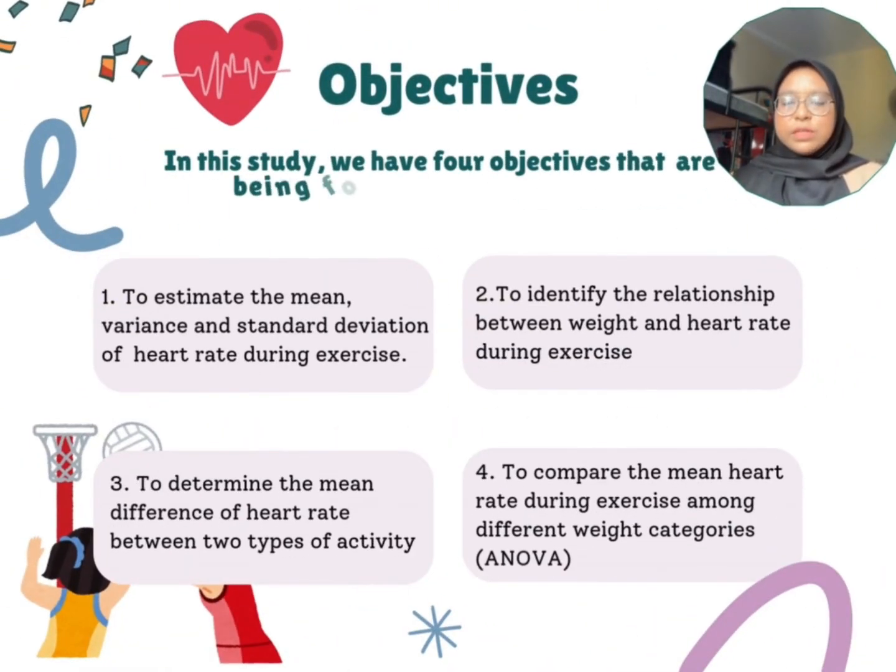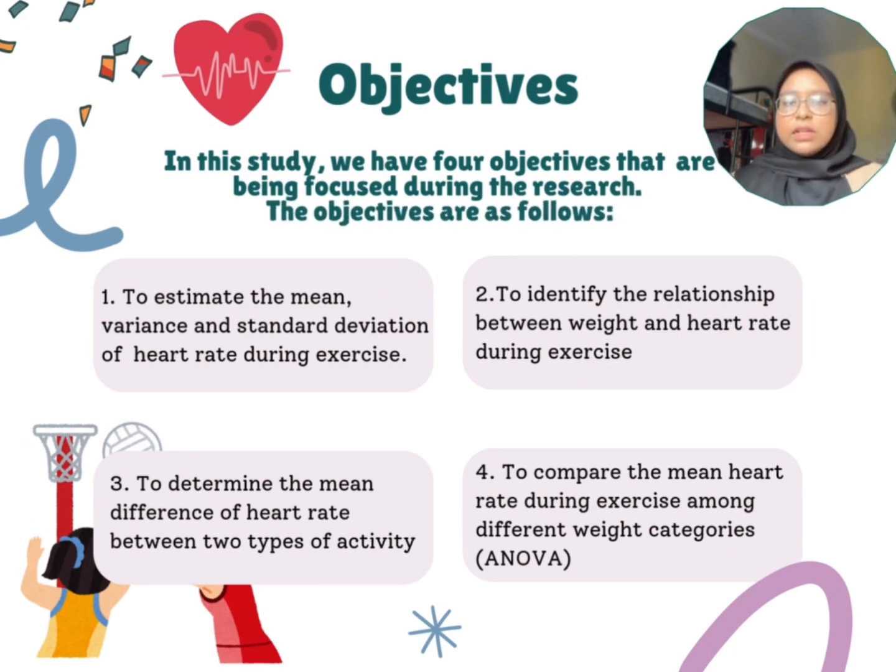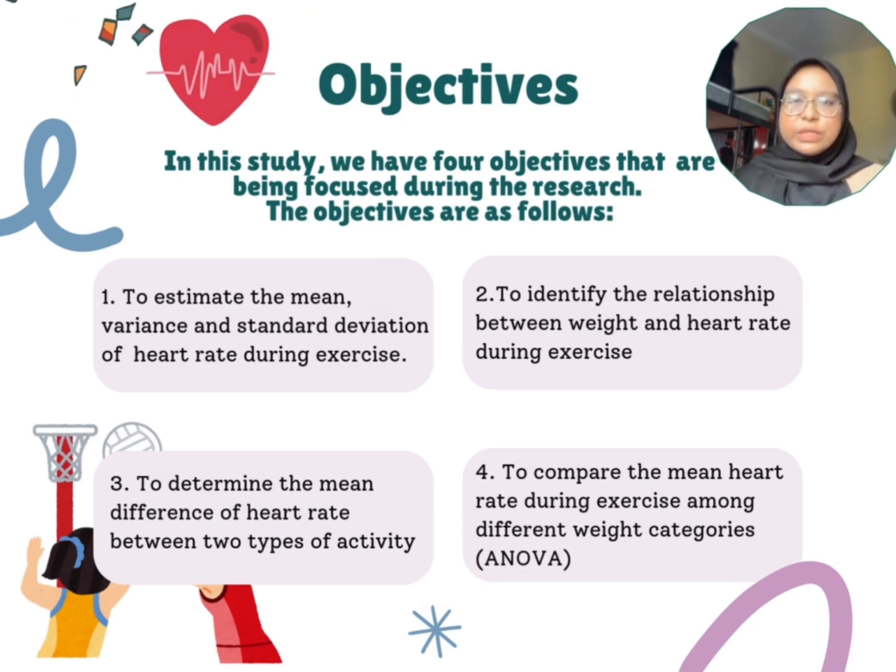Next is objective. The first objective is to estimate the mean, variance and standard deviation of heart rate during exercise. The second objective is to identify the relationship between weight and heart rate during exercise. The third objective is to identify the mean difference of heart rate between two types of activity. And last but not least, to compare the mean heart rate during exercise among different weight categories using ANOVA.